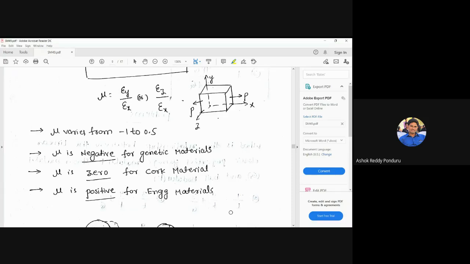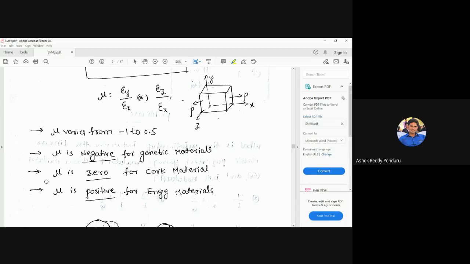That kind of material we are using to make buildings, or to make vehicles like ships, aeroplanes, two-wheelers, four-wheelers. We are not using genetic and cork material. We are using this kind of material, so that you can look at the problems.